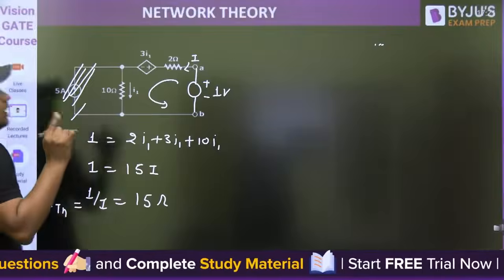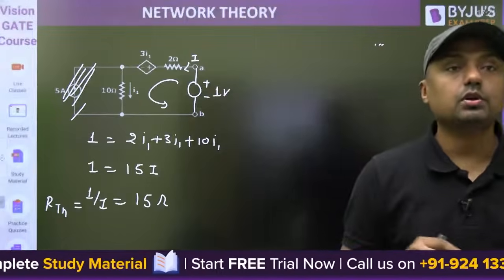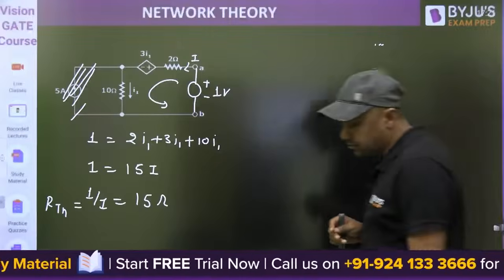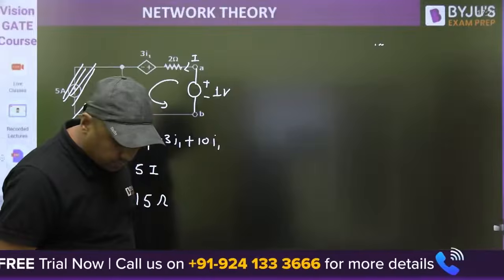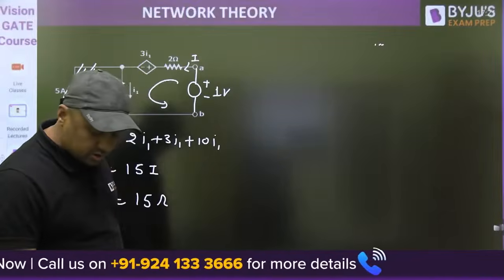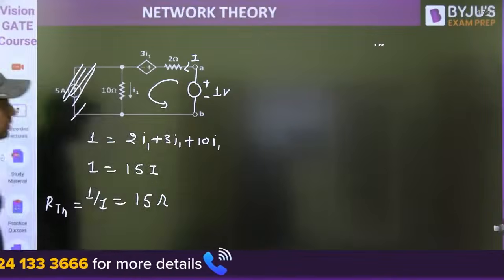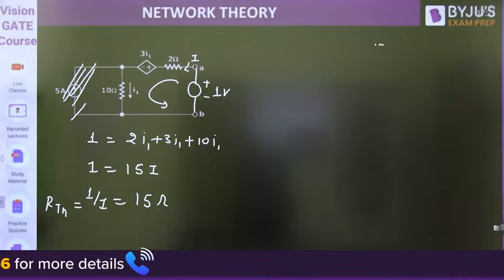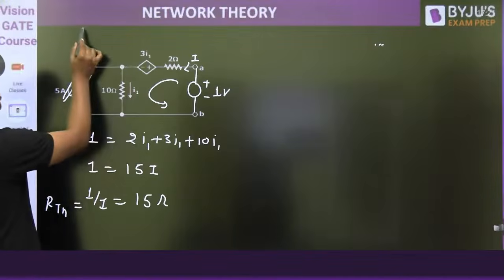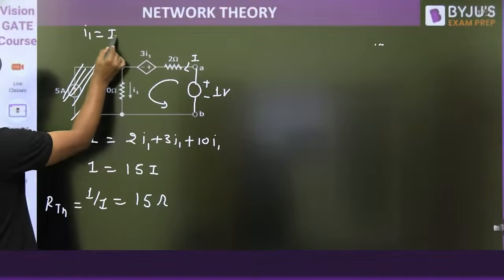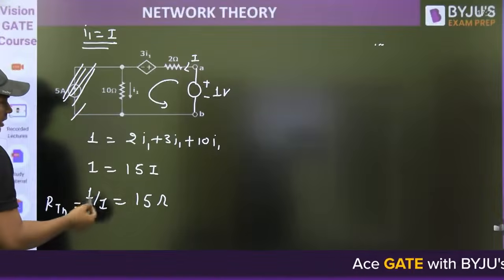Then it is a 1 mark question only. Okay, Supriya, how are you? With dependent sources, you have to make the independent sources equal to what? 0. Independent sources equal to 0. That is the method. Okay. So this is a direct method. And this is what is visible. I is equal to I1, or I1 is equal to I. You can write a KVL and you can find the 1 by I, that is called RTH.